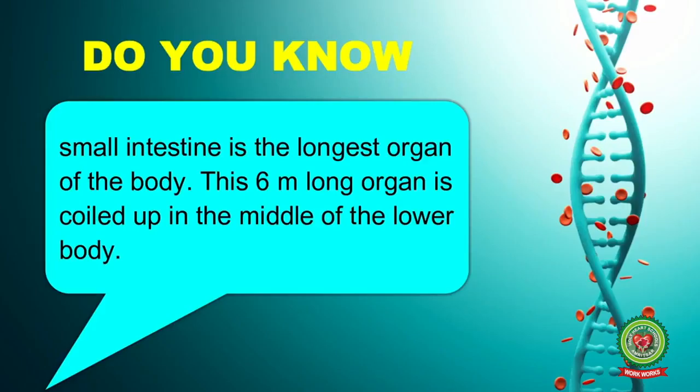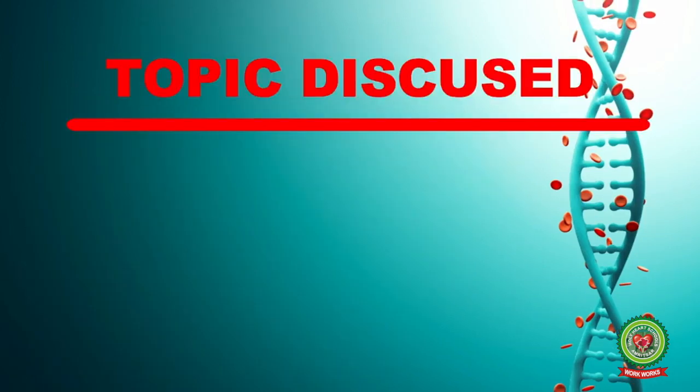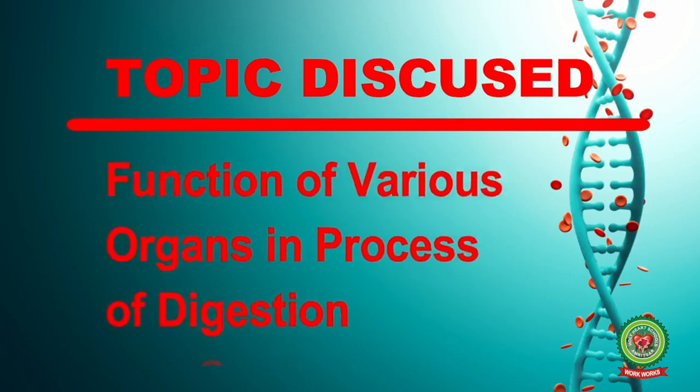So, let us read, do you know? Small intestine is the longest organ of our body. So which is the longest organ of our body? Small intestine. This 6-meter long organ is coiled up in the middle of the lower body. So what is the length of small intestine? It is 6 meters.